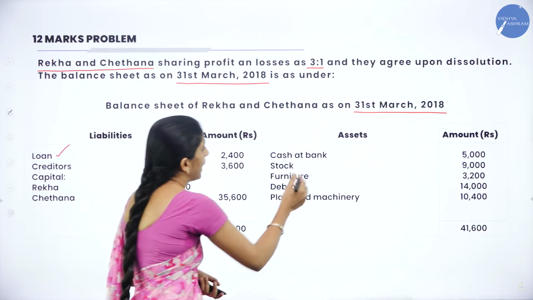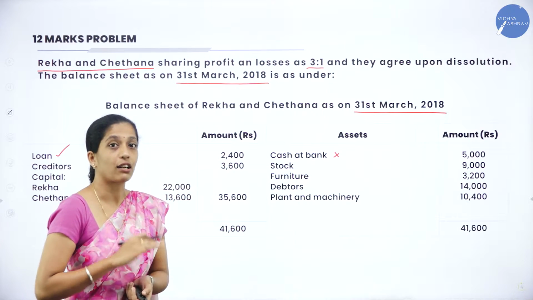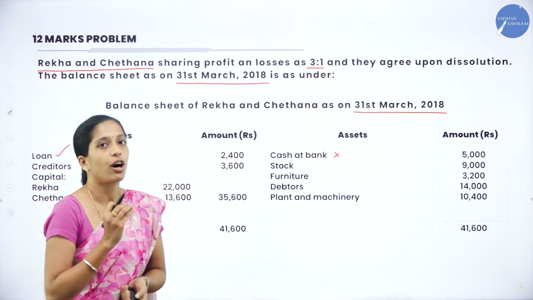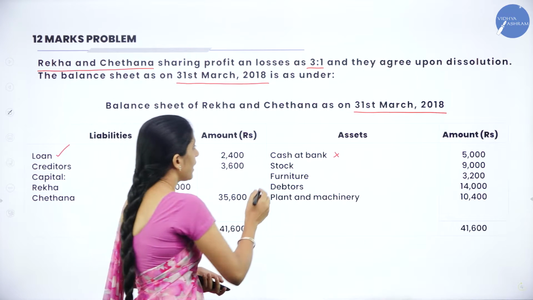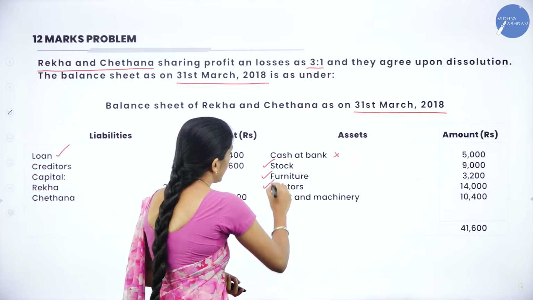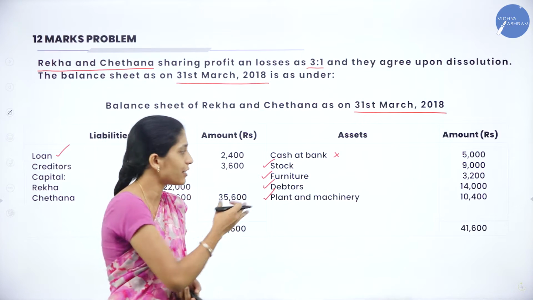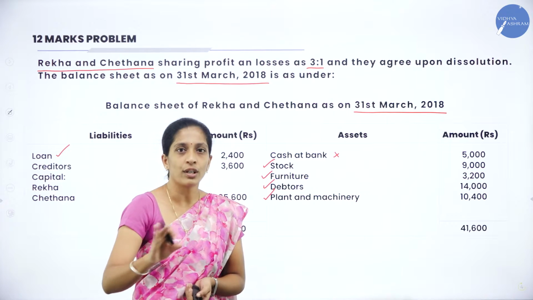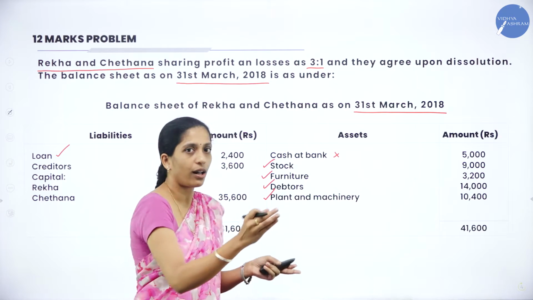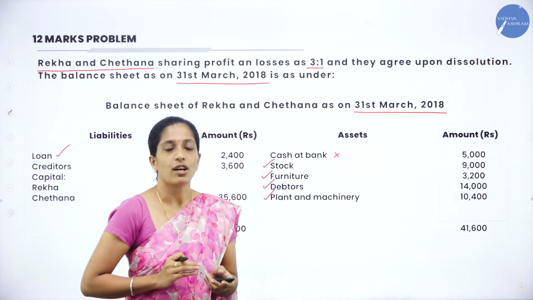Now cash at bank, here we are not going to transfer under realization account. So we will take it in the cash or bank account later. Next we will transfer stock, furniture, debtors, and plant and machinery. Because there is no profit and loss account here, no need to worry. First we will take all the assets on one side except cash or bank and profit and loss account.